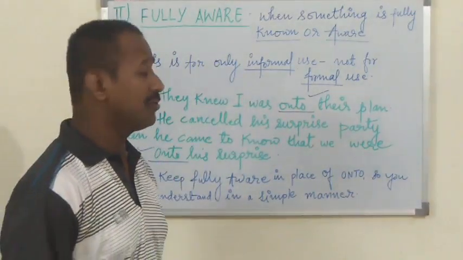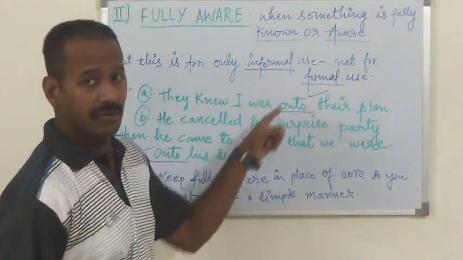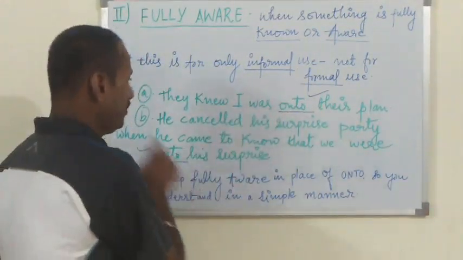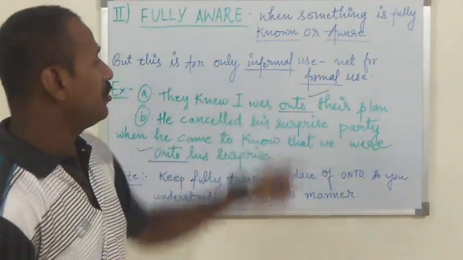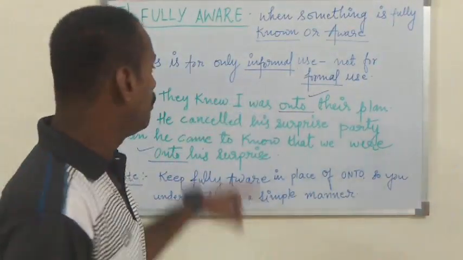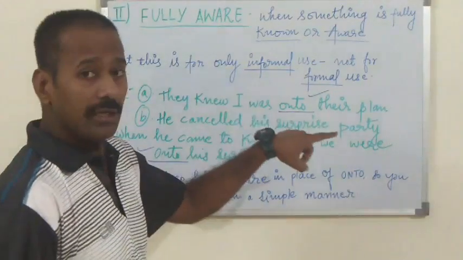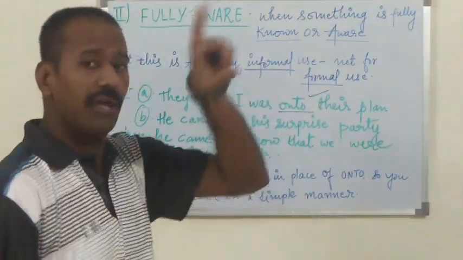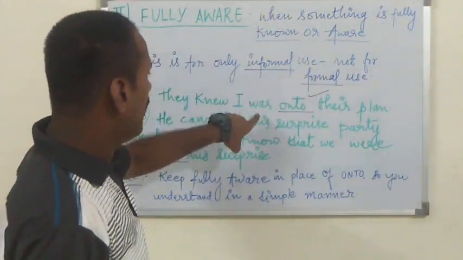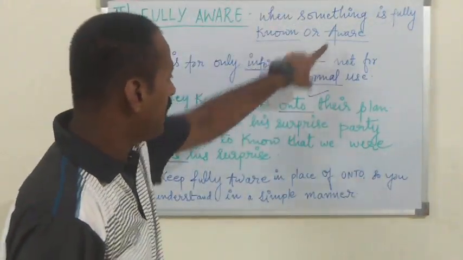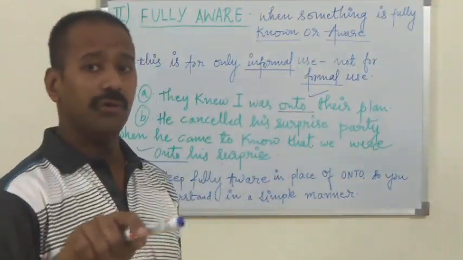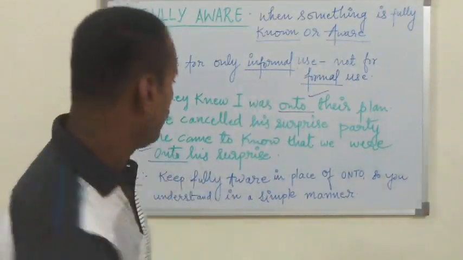Onto has been used two times here. First, they knew I was onto their plan. It means they knew that I was aware of their plan fully. So onto we can think of as fully aware.